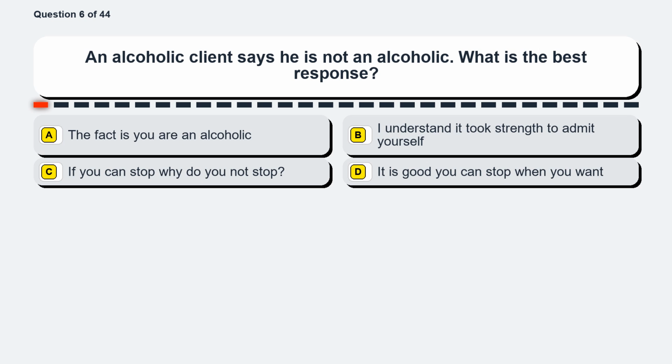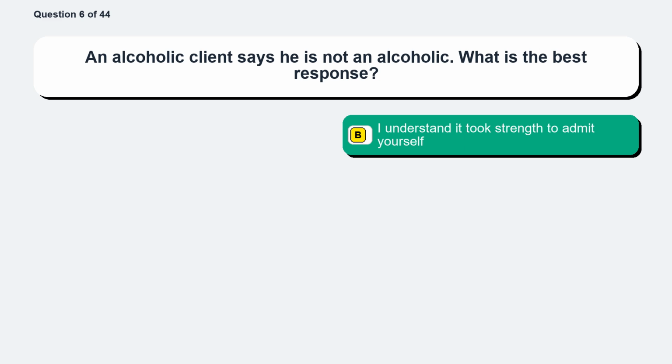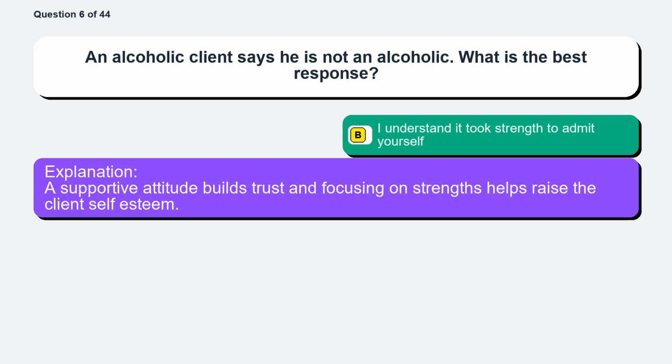Question 6. An alcoholic client says he is not an alcoholic. What is the best response? Option A, the fact is you are an alcoholic. Option B, I understand it took strength to admit yourself. Option C, if you can stop, why do you not stop? Option D, it is good you can stop when you want. The correct answer is option B, I understand it took strength to admit yourself. A supportive attitude builds trust, and focusing on strengths helps raise the client's self-esteem.